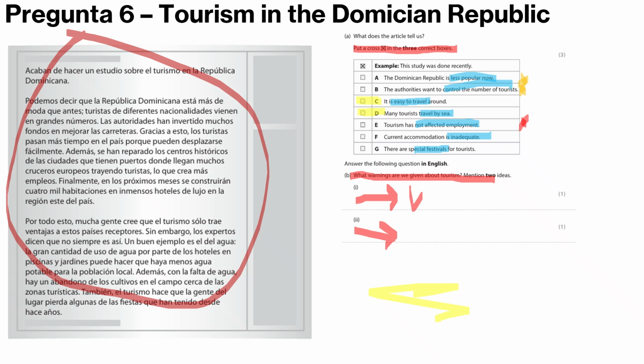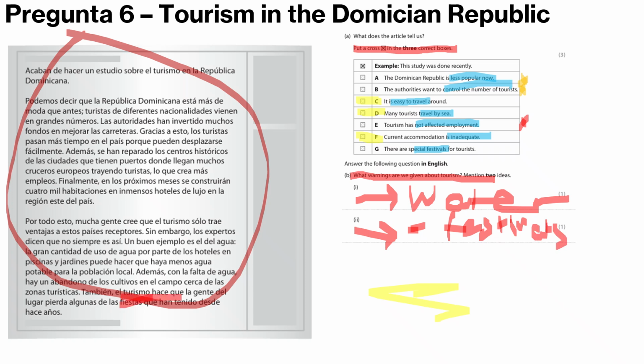So, you know what I mean? I'm going to put water there. And it also says that current accommodation is inadequate because they're building new accommodation with bigger things. Additionally, with the lack of water, there is a neglect of crops and fields near tourist areas. Also, tourism causes local people to lose some of the festivals they have had for years. So, what are the warnings? I'm just going to put a subtract sign there, less festivals. Festivals is obviously fiestas there, fiestas.